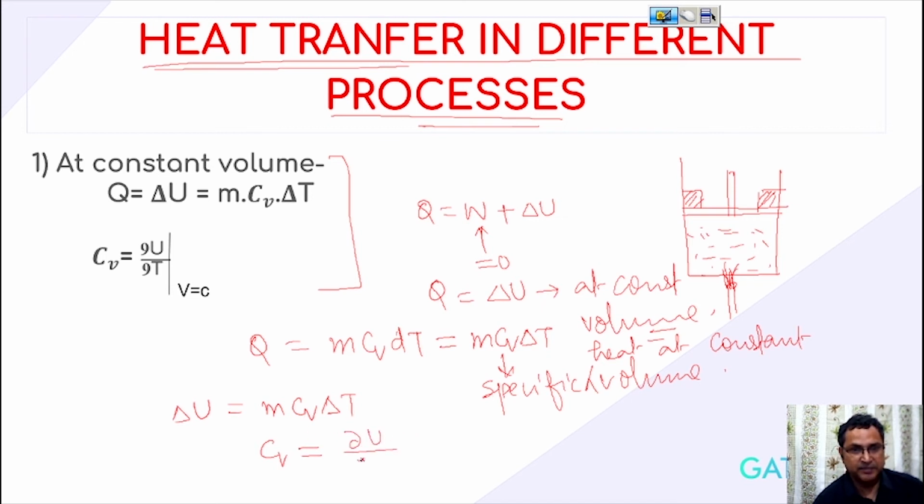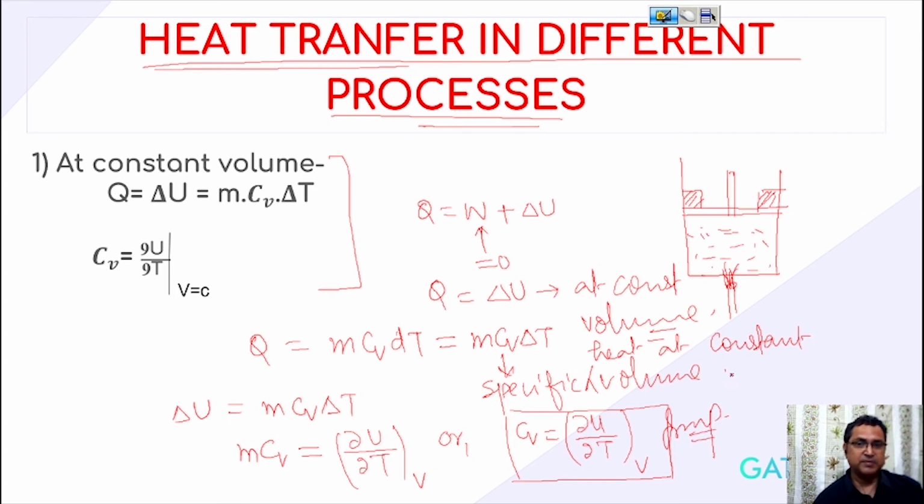or we can write Cv is equal to ∂U over ∂T at a constant volume. m Cv is equal to this one, or on the per unit basis this Cv is equal to ∂U over ∂T at a constant volume. So always remember, this is again an important thing for the calculation part. So Cv, the specific heat at constant volume, is nothing but the partial derivative of internal energy with respect to temperature at a constant volume.